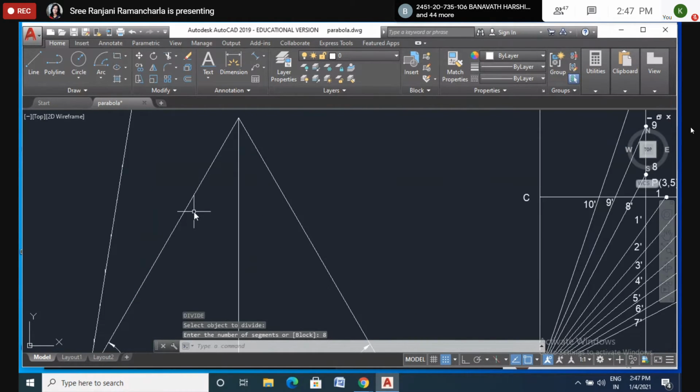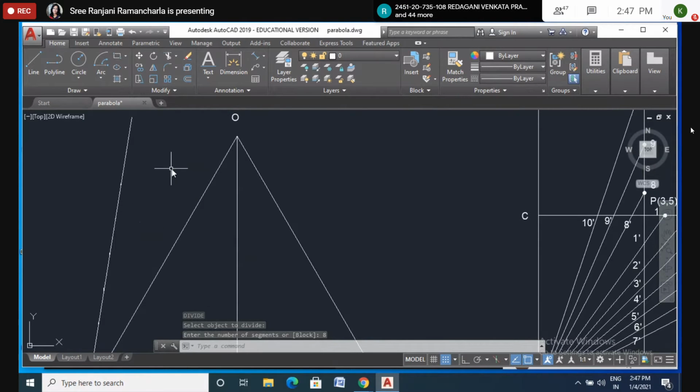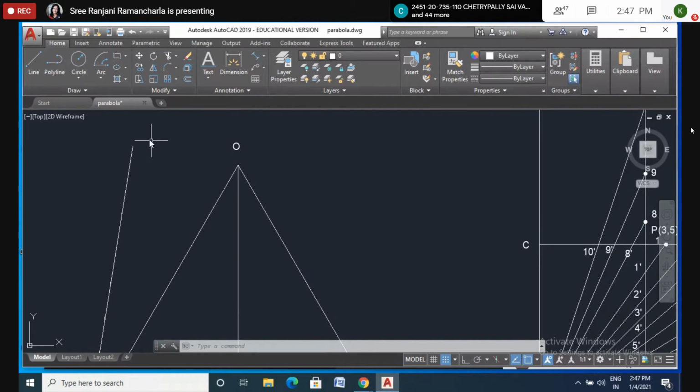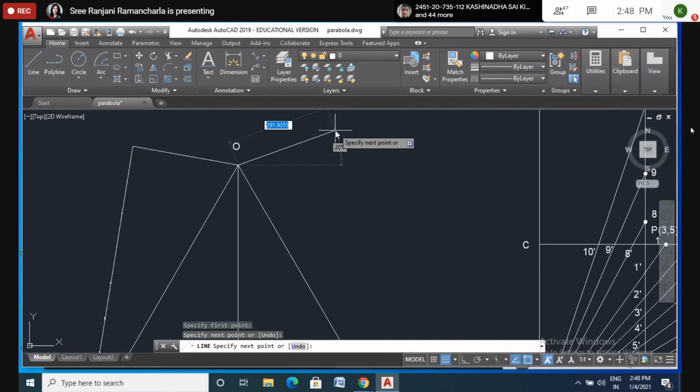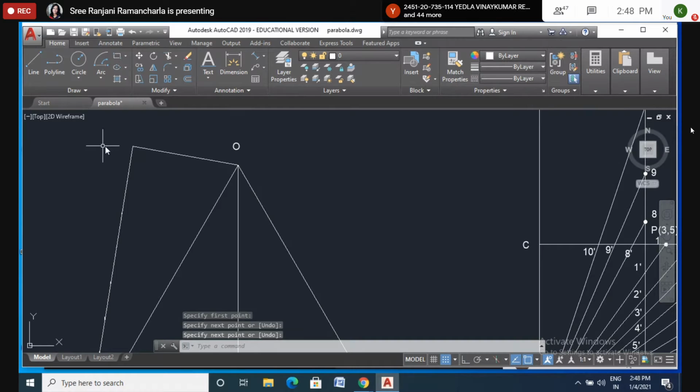Can you see 8 are there? Now the last end point, this one, and join these two points: the apex of this triangle and the end of this line.